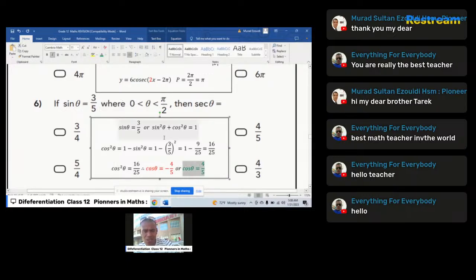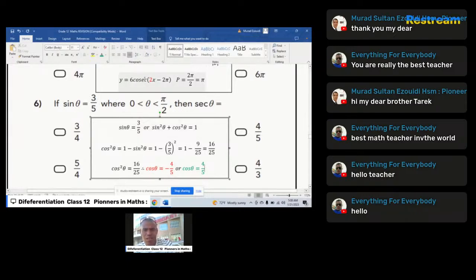This is the key that will give me sec. You can see that sec and cosec are reciprocal functions. Therefore, sec of theta equals 1 over cosine of theta, which is equal to 5 over 4.